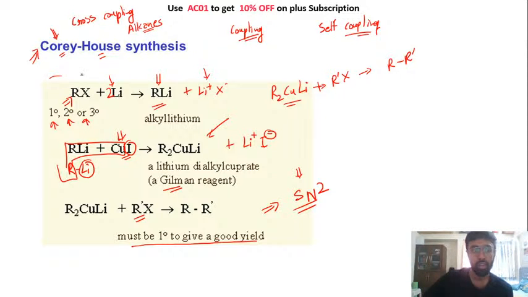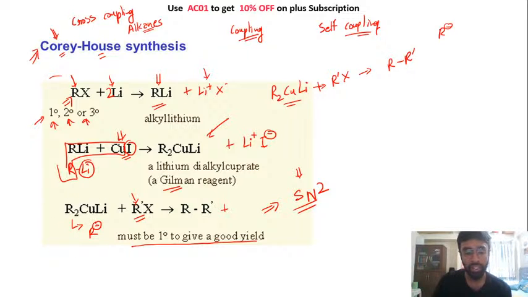So the starting alkyl halide that we are using can be a 1 degree, 2 degree or 3 degree, but here the R dash that we are using should be a 1 degree alkyl halide. The thing is, देखो finally यहाँ से क्या कर रहे हैं अपन, we are replacing this R dash X का bond with a R. So eventually you can consider this like you are getting a R negative from here, है ना. जैसा अपन ने Grignard reagent में देखा था ना, that we were creating a R negative. So we are creating the same type of species in the Corey-House synthesis too.